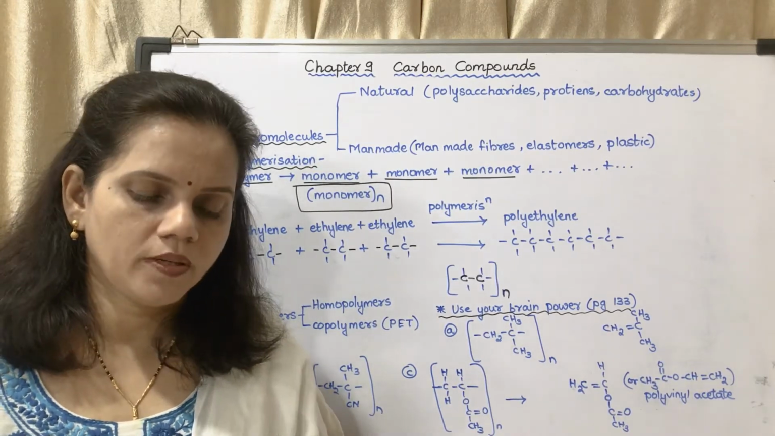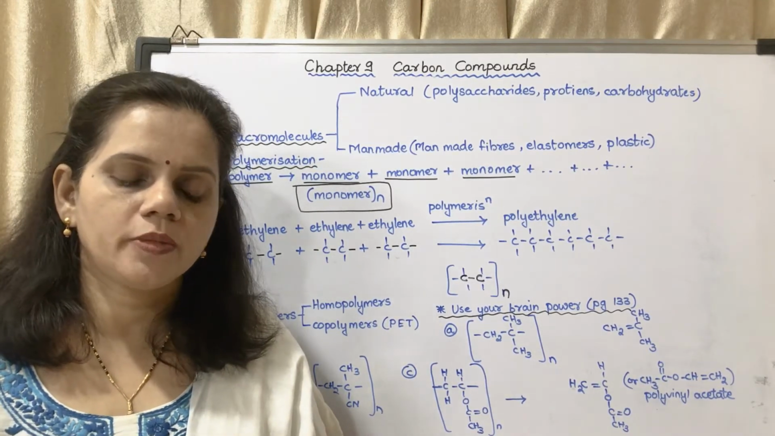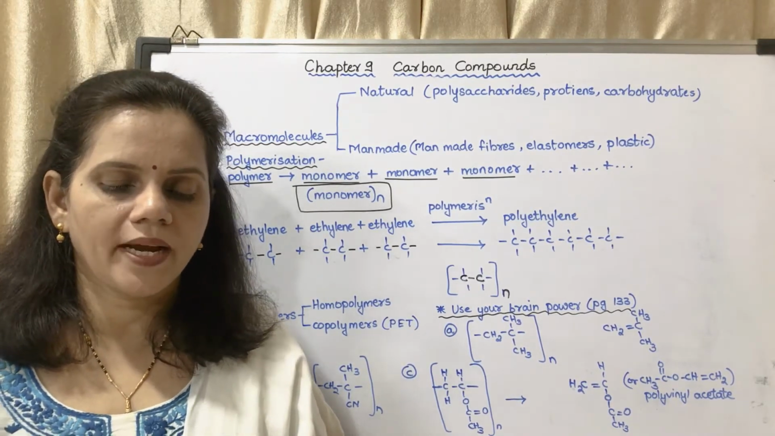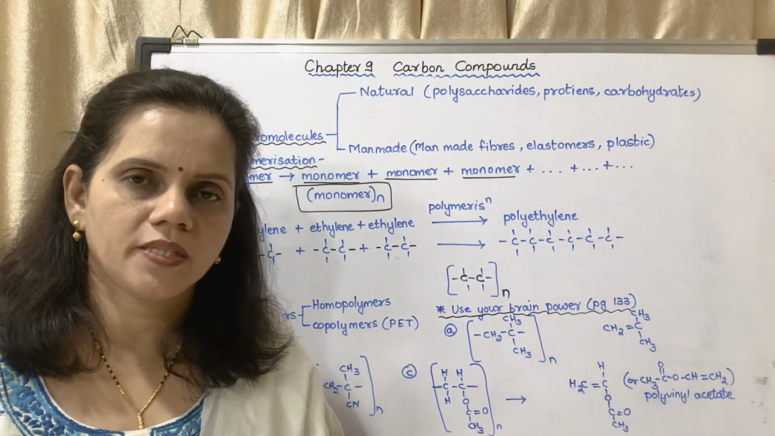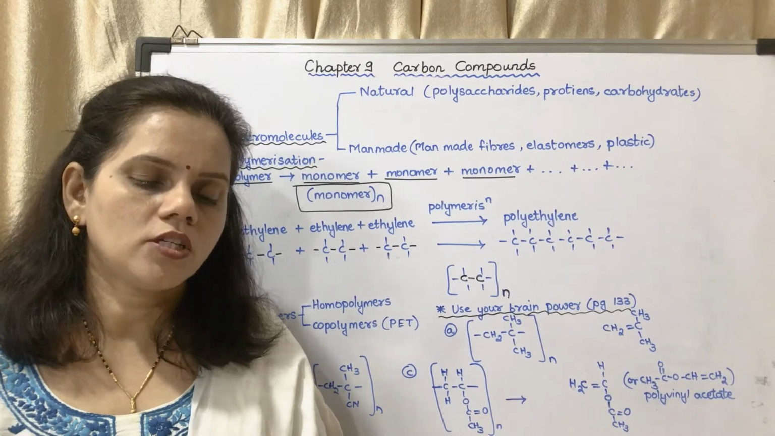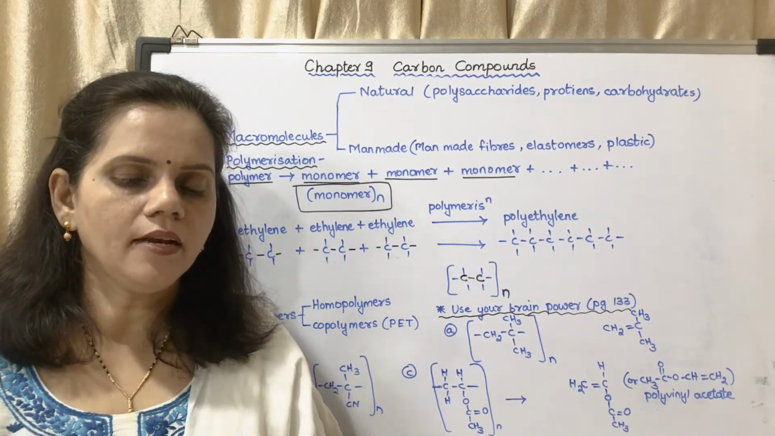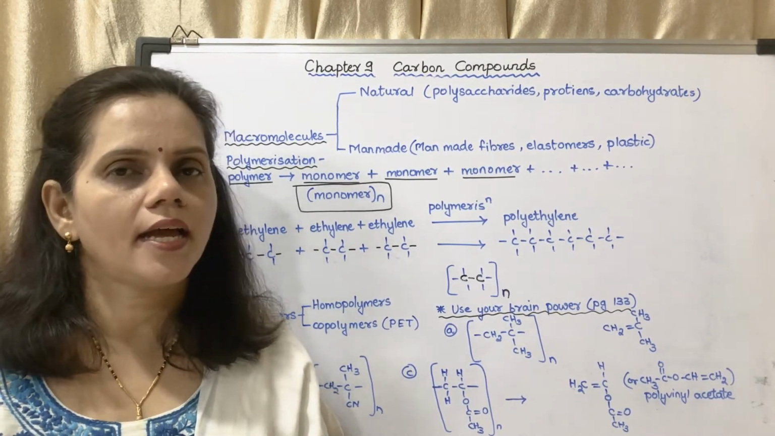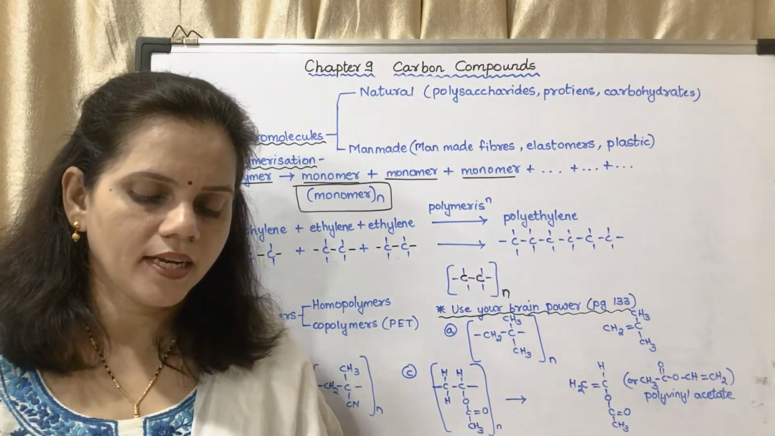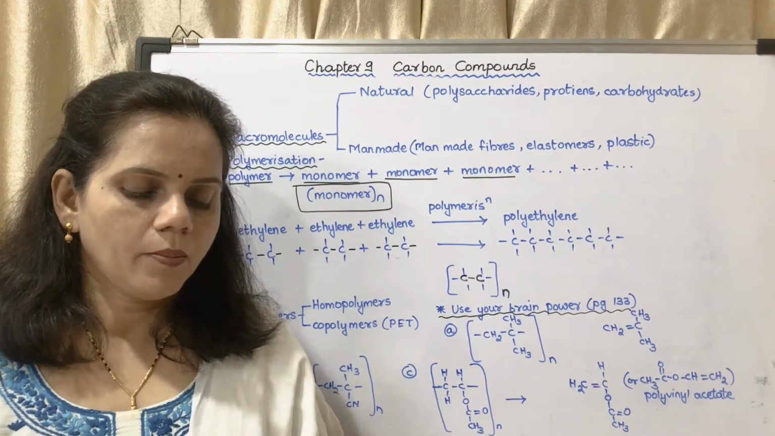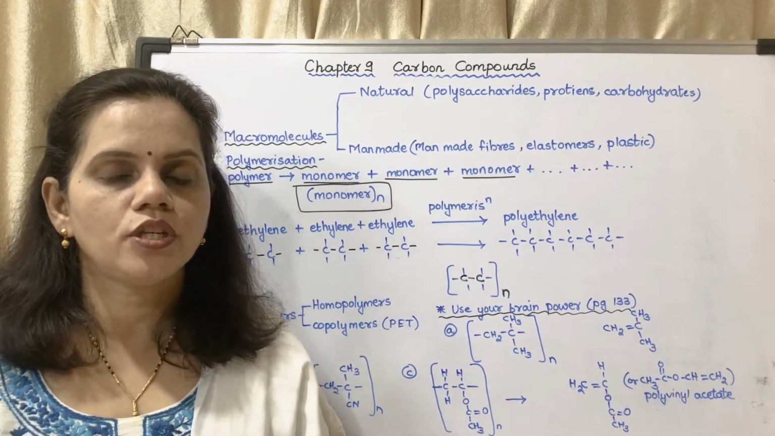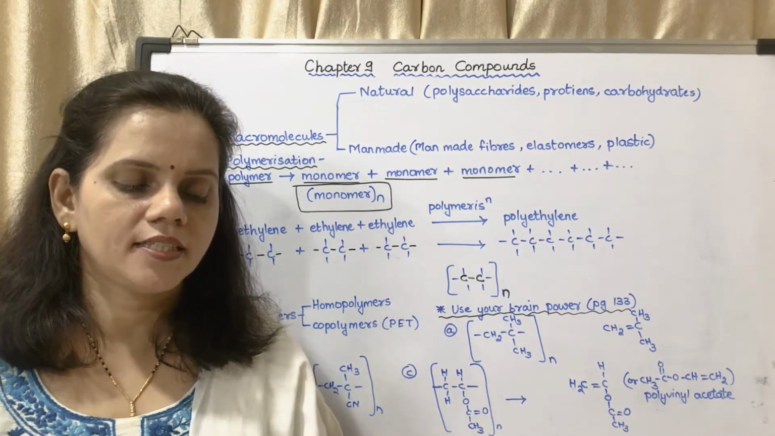Polyvinyl chloride, that is PVC. The constituent monomer is vinyl chloride. It is used in making PVC pipes, doormats, tubes and bags in hospital kits. Next is polyacrylonitrile. The constituent monomer is acrylonitrile. It is used in making winter clothing and blankets. Teflon, the monomer is tetrafluoroethylene, used in non-stick cookware. Polypropylene is the constituent monomer. It is used in making injection syringes, furniture, etc.